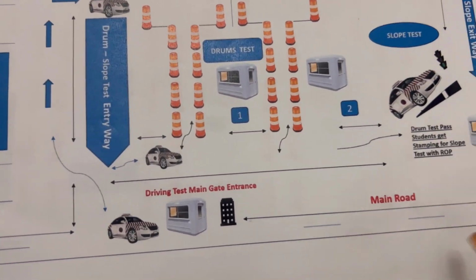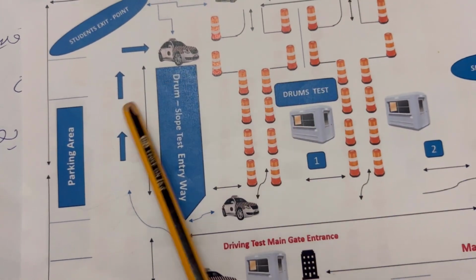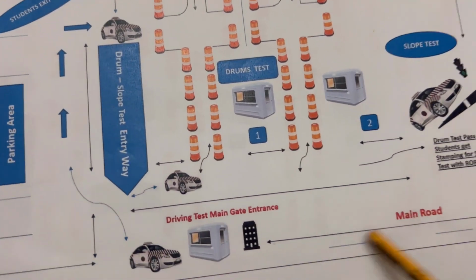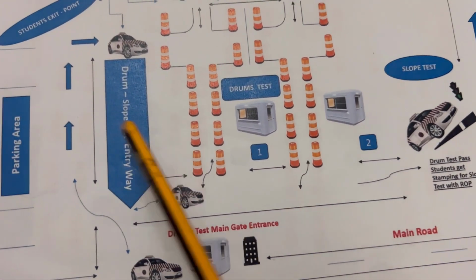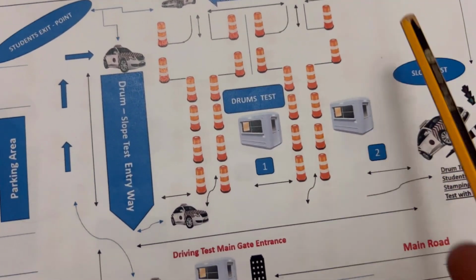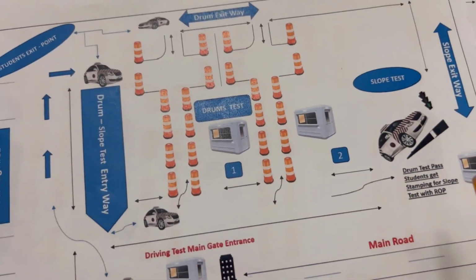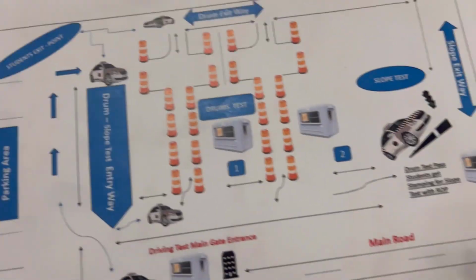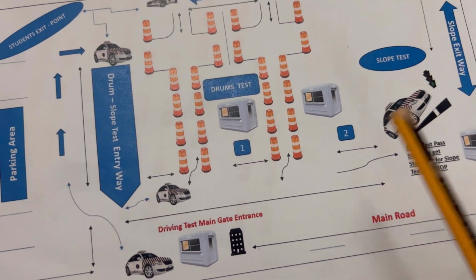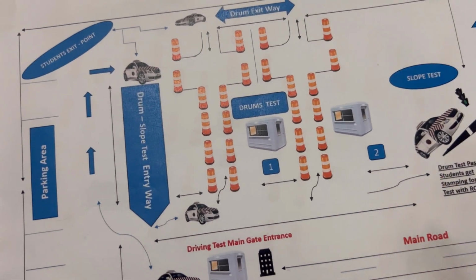So it will be dangerous, this one. No, my friend, you have to park. When you finish from the slope, go to the parking and you park your car here inside the location. Don't go out of the main road. You have to park your car here, okay? And don't go for slope 5 times, because what will happen if the examiner sees you? They will think maybe this guy likes to go for slope again, maybe he likes the slope, so that's why he leaves you. After that, you will fail.